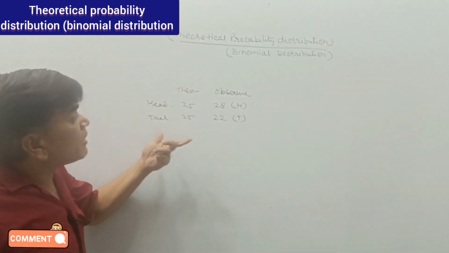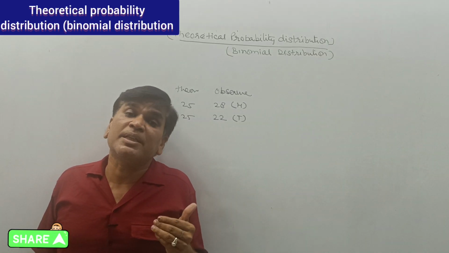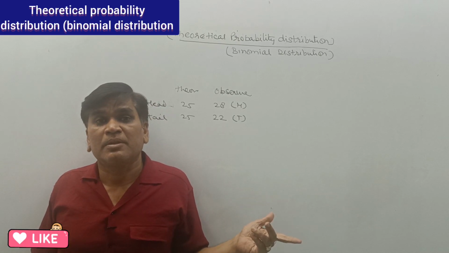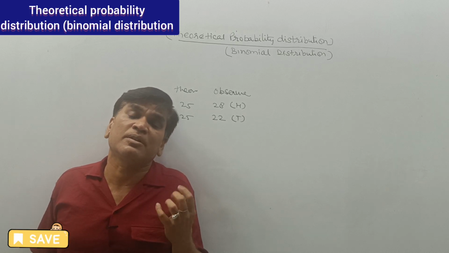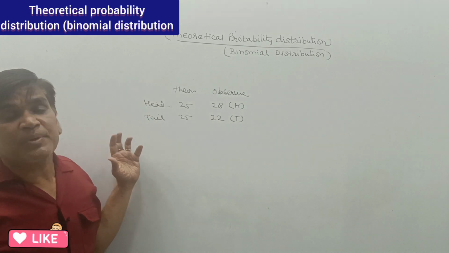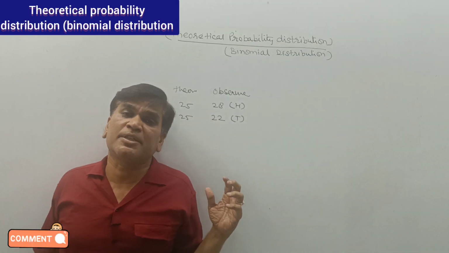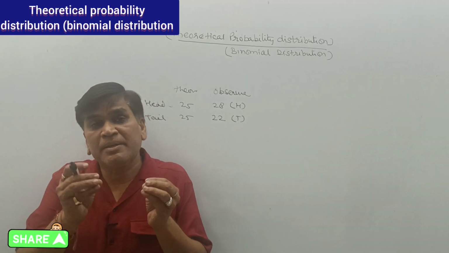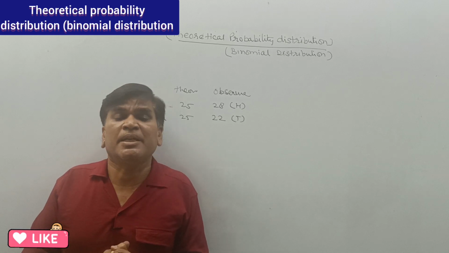On the basis of this data, we can calculate whether our coin is fair or not, whether there is some defect in our coin or it is normal. This is called the theoretical probability distribution. With its help, we can find the margin of difference between the theoretical probability and the observed